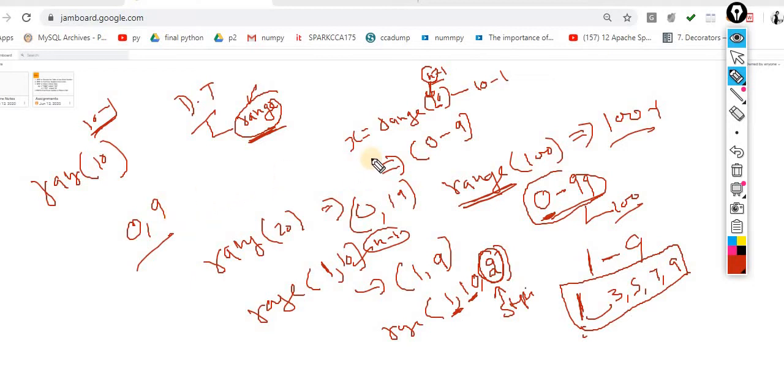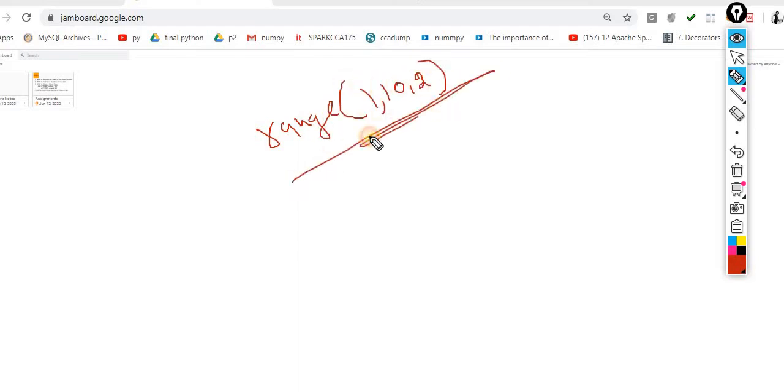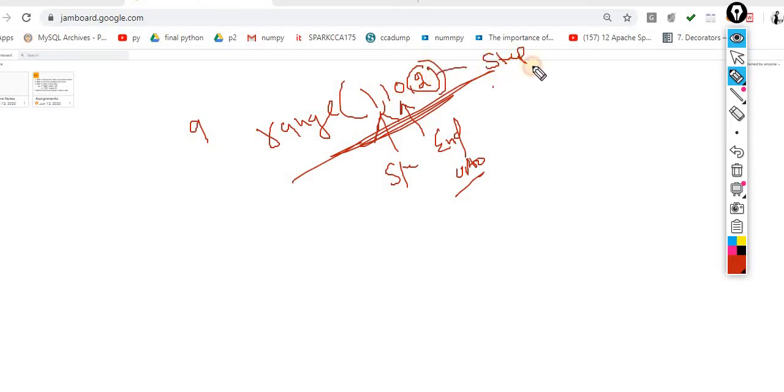Now understand this scenario. I am writing range 1, 10, 2. This is the starting point, this is the end point, up to means I am not considering 10, I will consider 9, and this one is the step. This concept is called stepping.